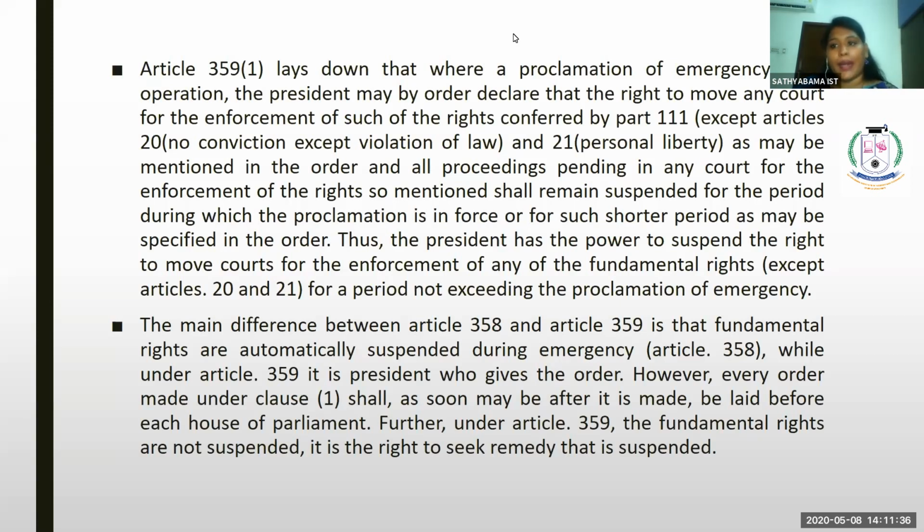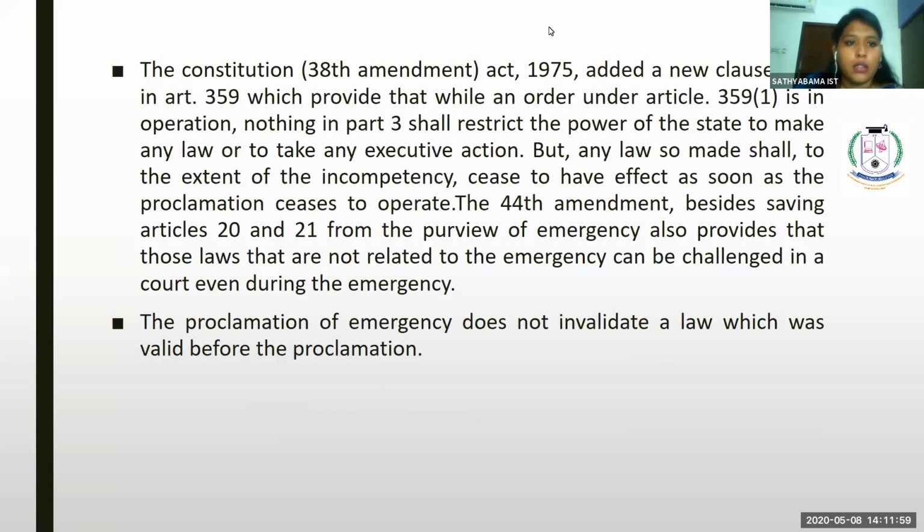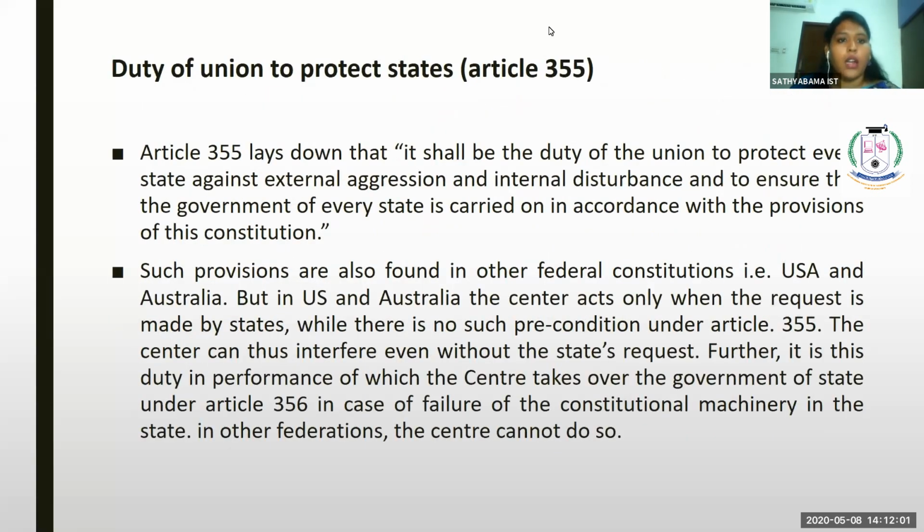That is what Articles 20 and 21 say. So except for Articles 20 and 21, the president has the right to suspend the right to move to court. The main difference between Article 358 and 359 we'll see later due to time constraints.